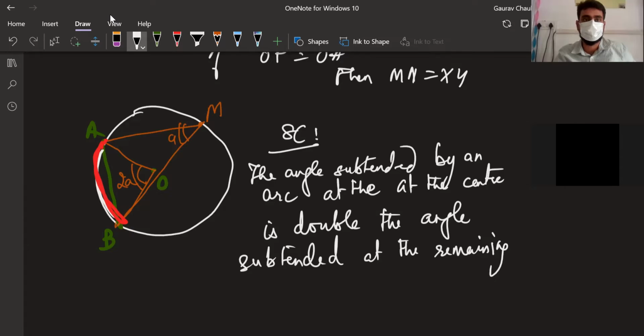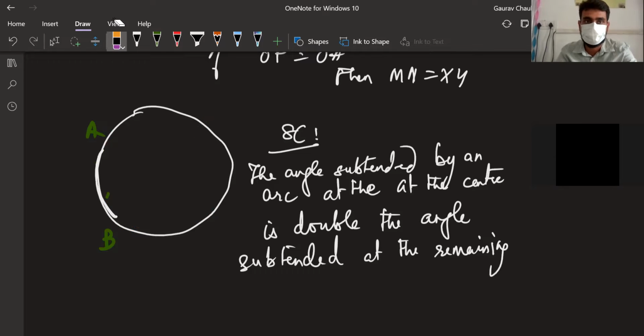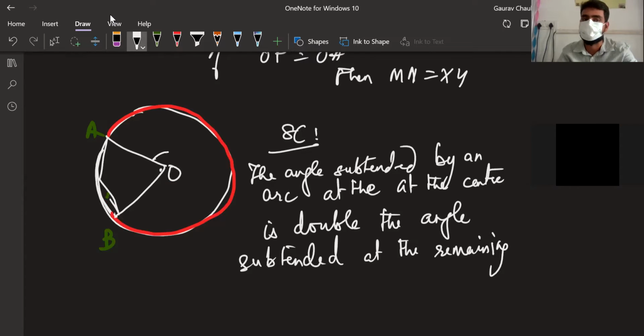If you see, I'll rub this off for a minute. If I treat this arc, now this arc is subtending some angle at the center. Correct, this is the reflex angle. We have 3 cases here: one was major arc, one was minor arc, one was semicircle. We'll see all 3 cases quickly.